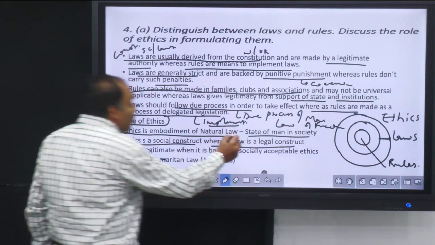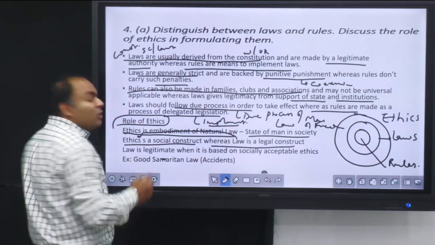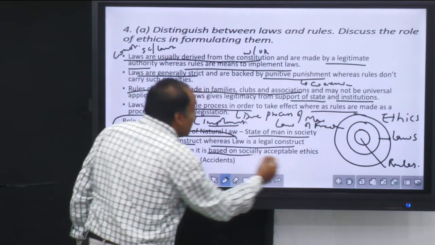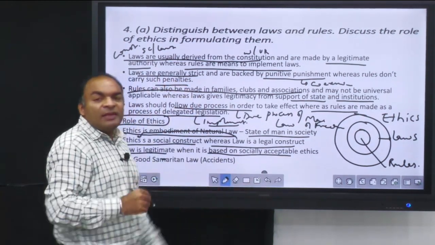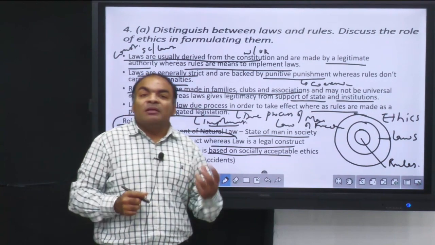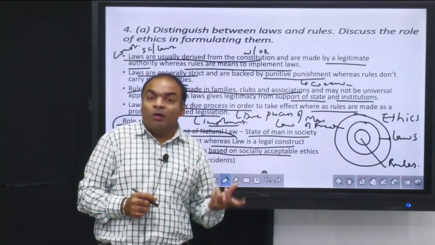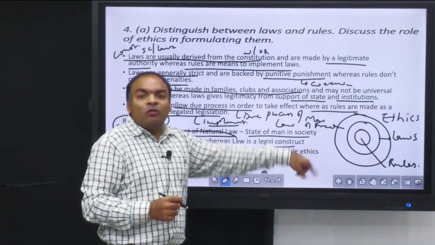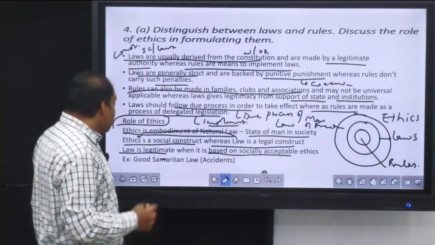So generally, law will reaffirm the societal ethics. Then law is legitimate, whereas it is based on socially acceptable ethics. See, that's what we said. For example, smoking in public should be banned. That should be a law. So it is backed by socially acceptable principles. That is what we say. Role of ethics is very important in formulating the laws.